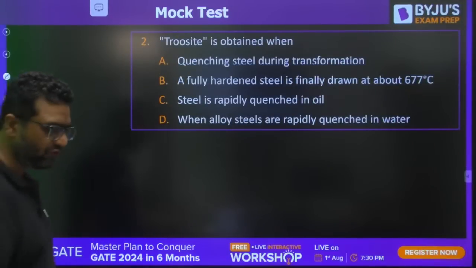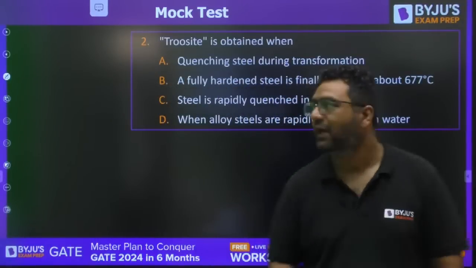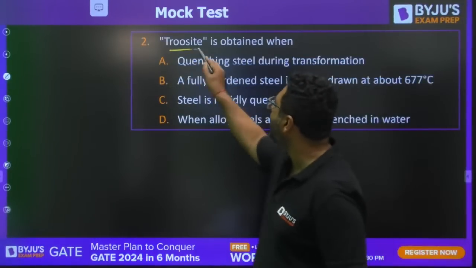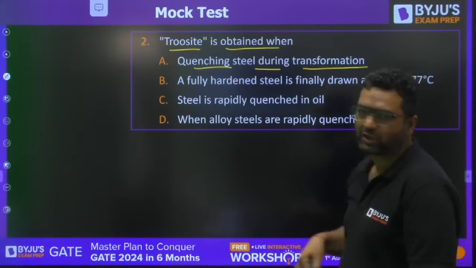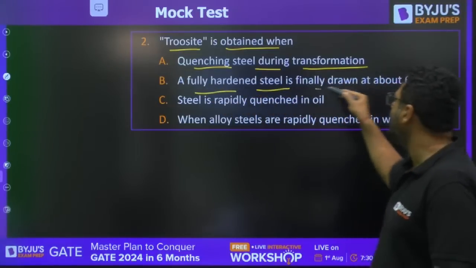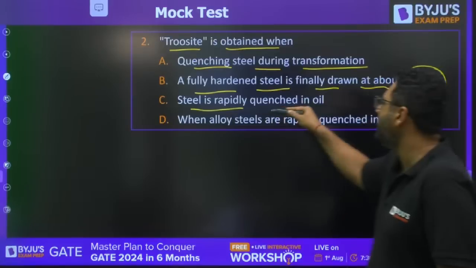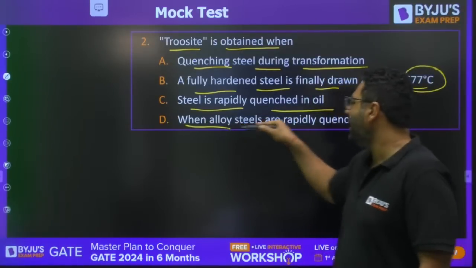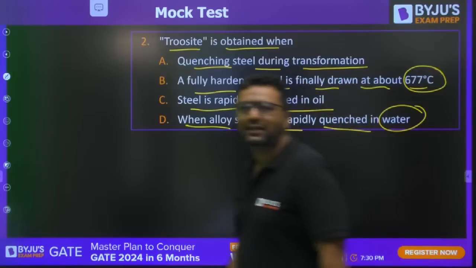This is also from material science production. And this question says that troostite is obtained when quenching the steel during transformation. A fully hardened steel is finally drawn at 677 degrees Celsius. Steel is rapidly quenched in oil. When alloy steels are rapidly quenched in water, when will you get the troostite structure?